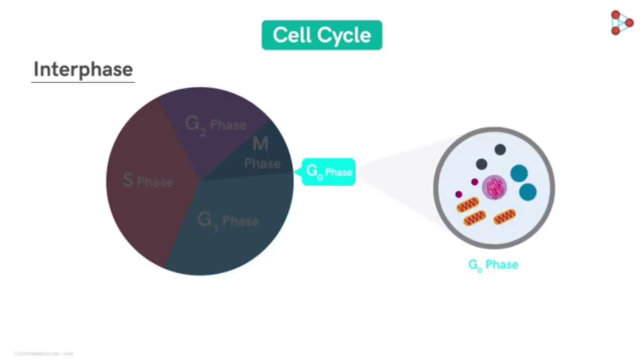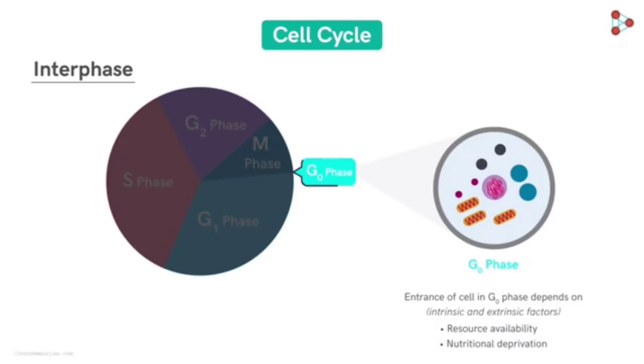The cells may enter the G0 phase or may directly enter the G1 phase after the cell division. And what factor decides this? Well, there are several intrinsic and extrinsic factors like resource availability or nutritional deprivation which can force the cell to enter this G0 phase.